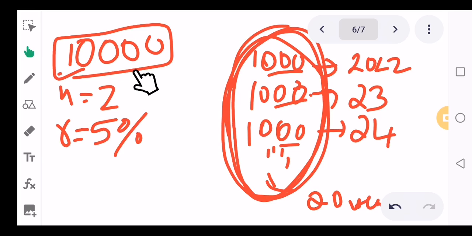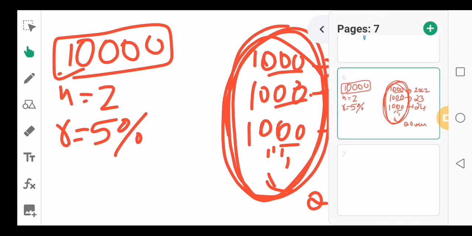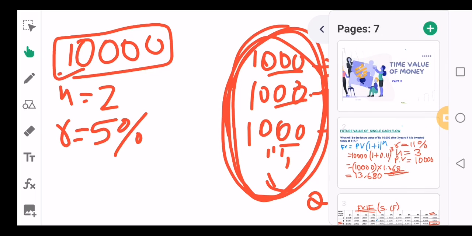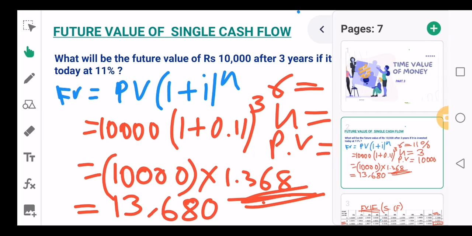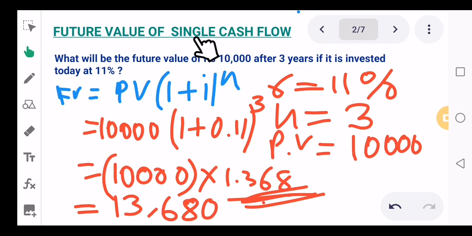Whereas if I ask you to find the value of this 10,000 for some n years at this much rate, since we're just considering one value, this is called a single cash flow. So the definition can be understood through the wording itself. The word single itself says what it is.